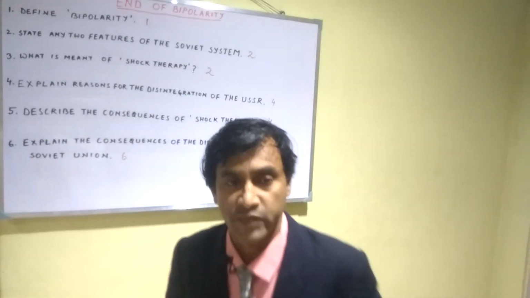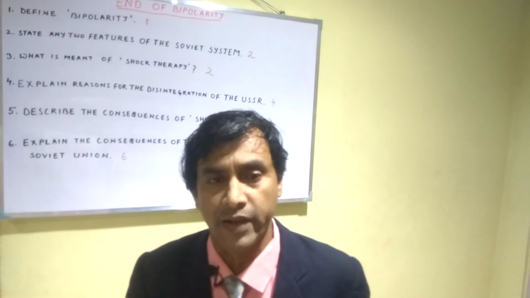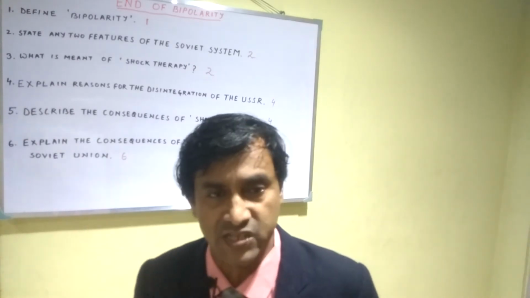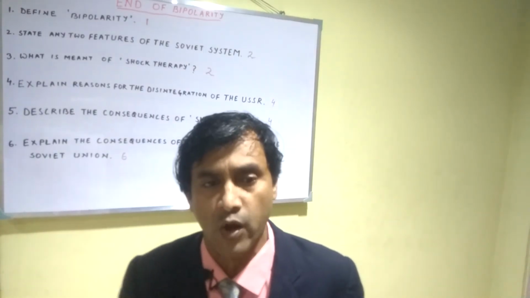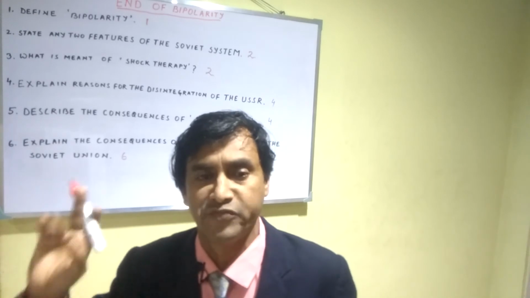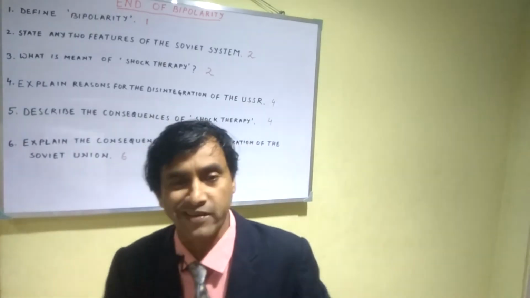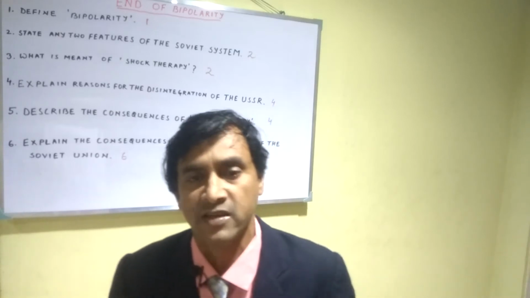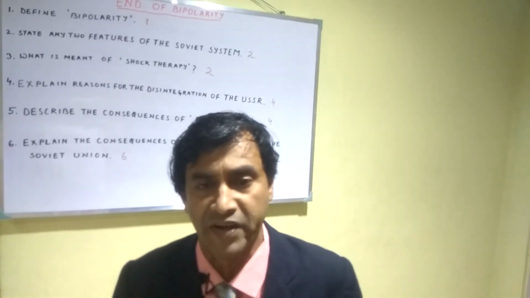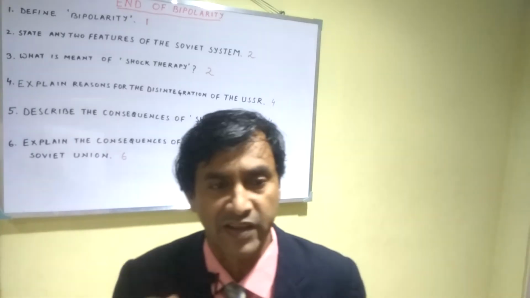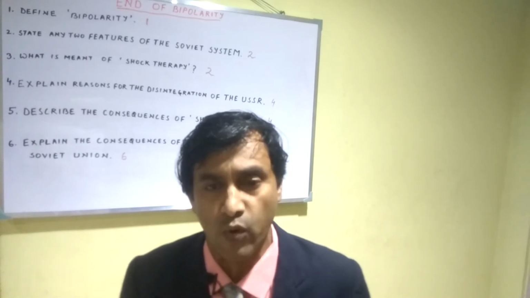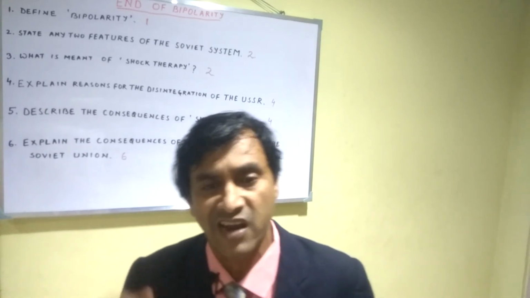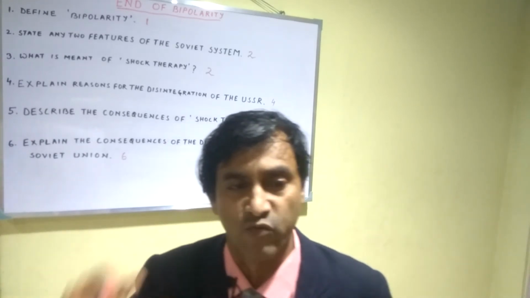How to write? Shock therapy, number 1 consequence: shock therapy brought ruin to the communist economies and the people of this region. Number 2, it led to the collapse of the state-controlled industrial units and large-scale privatization of government enterprises, and subsequently the auctioning of state-owned industries, which was called the largest garage sale in world history.